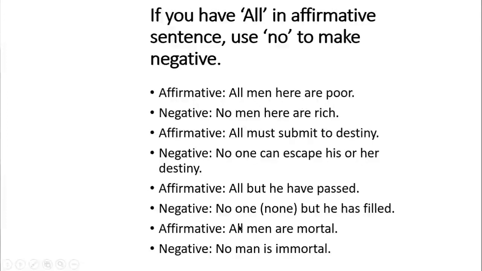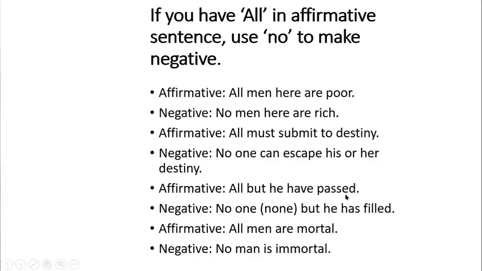Then we use the plural form of the subject: all men are, and instead of immortal, we use the affirmative adjective mortal. All men are mortal. So very easy. And if we have no one or none but he has failed in our sentence, then to change the negative sentence into affirmative, we should write down all but he have passed.